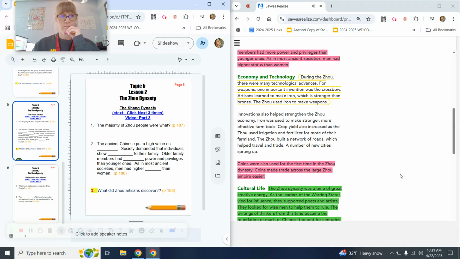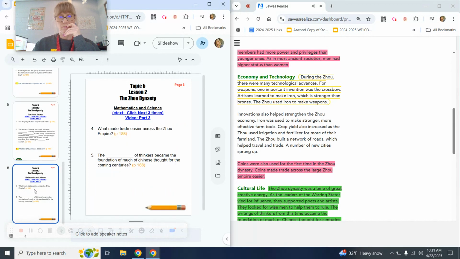Innovations also helped strengthen the Zhou economy. Iron was used to make stronger, more effective farm tools. Crop yield also increased as the Zhou used irrigation and fertilizer for more of their farmland. The Zhou built a network of roads, which helped travel and trade. A number of new cities sprang up. Coins were also used for the first time in the Zhou dynasty. Coins made trade across the large Zhou Empire easier.